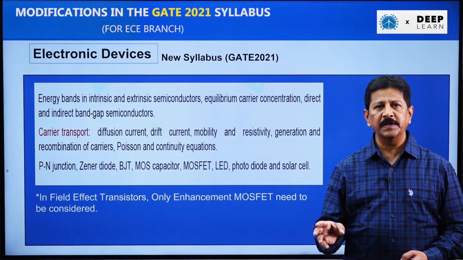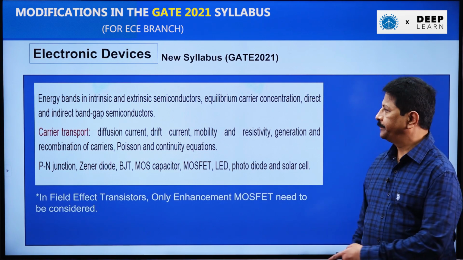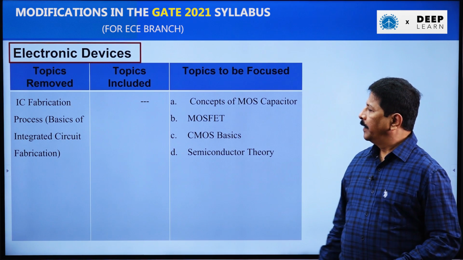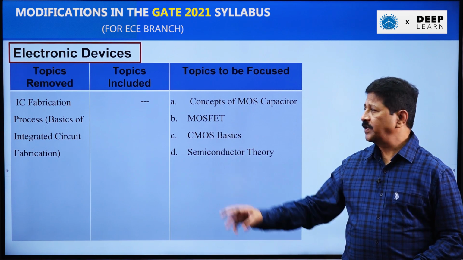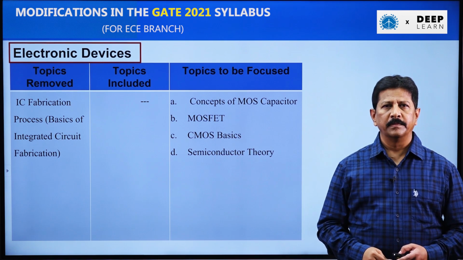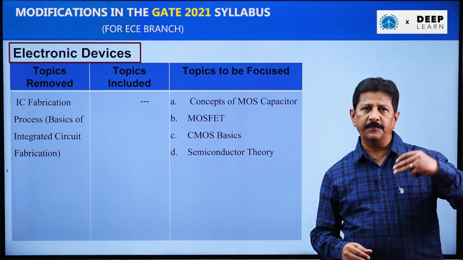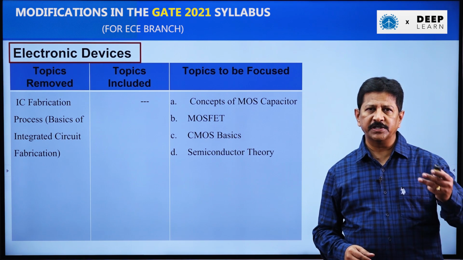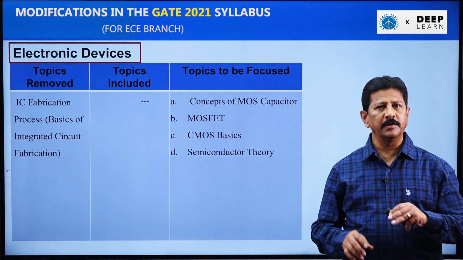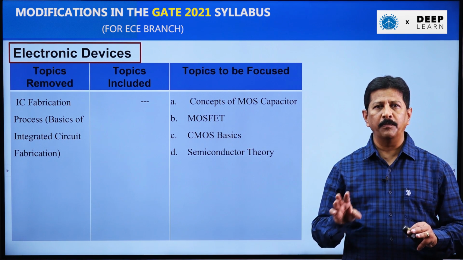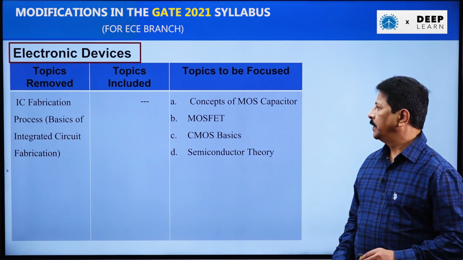The depletion MOSFET you can ignore. The topic removed in this subject is IC fabrication techniques. We have different steps of IC fabrication like oxidation, diffusion and photolithography. All these topics you need not read, they have been excluded from the syllabus.